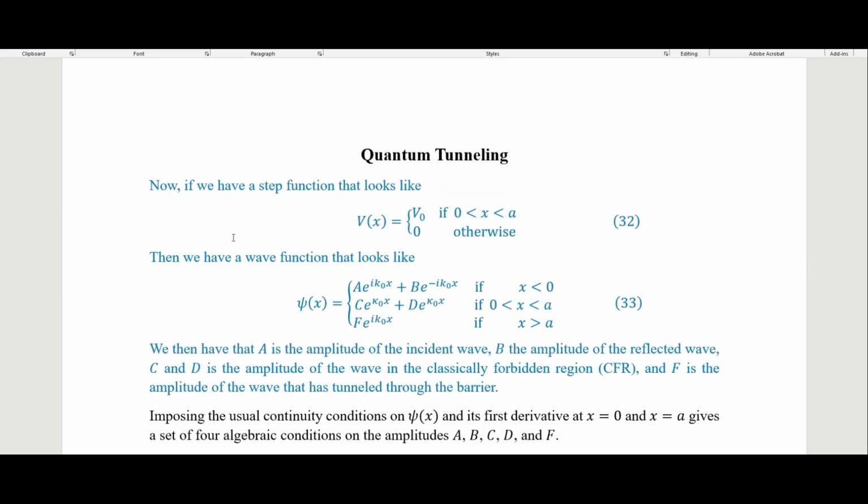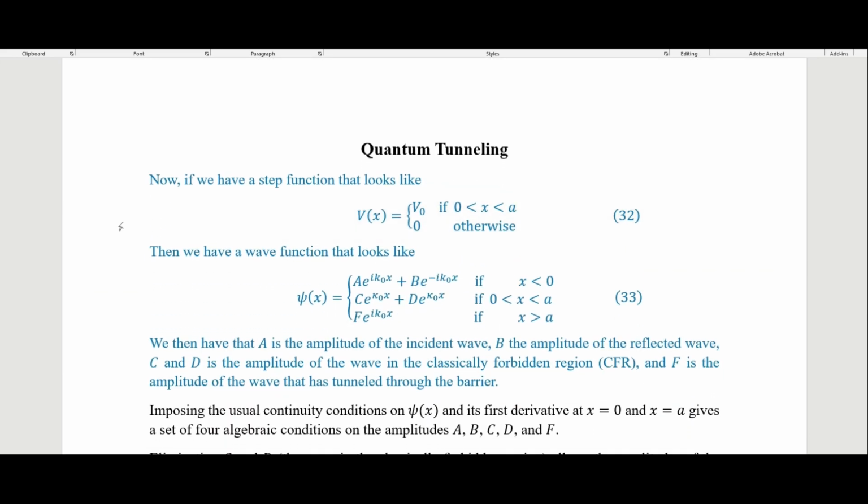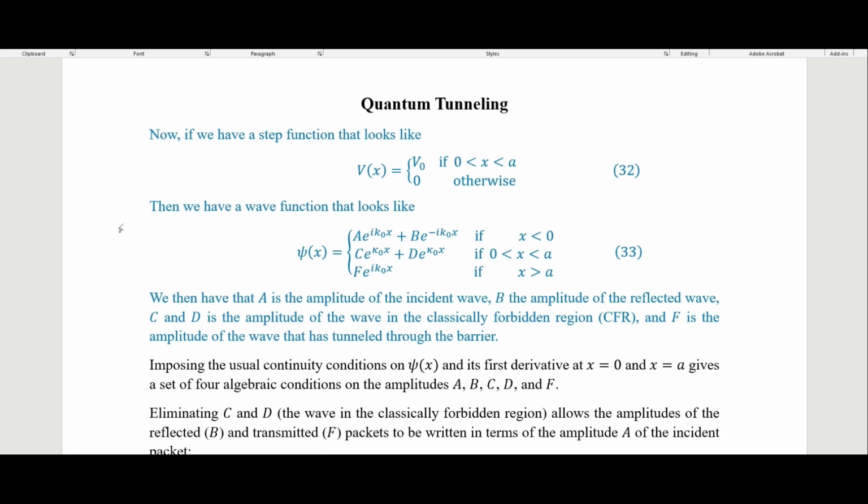All right, and so the next thing I will talk about is quantum tunneling, which has a lot of similarities, but there are some important differences here. So now, again, we have this step function, but now the potential is 0 instead of just any x greater than 0. So any positive x is between 0 and some A here. So it stops. It doesn't just keep going off into infinity.